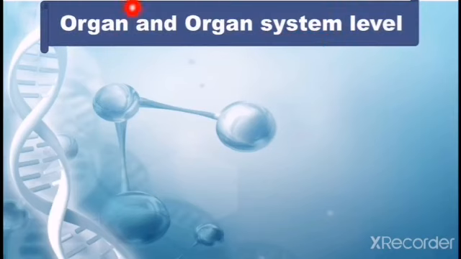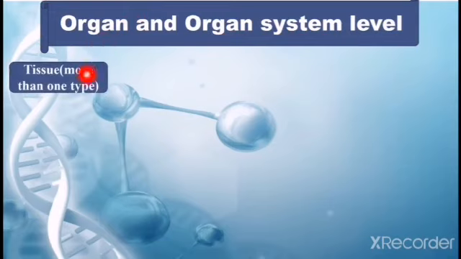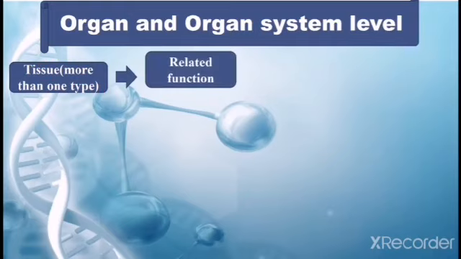You know what an organ is. Higher multicellular organisms are composed of more than one type of tissue. You know that each tissue performs a related function.